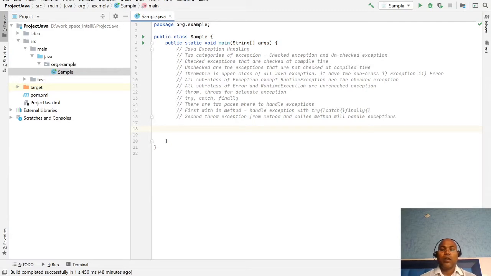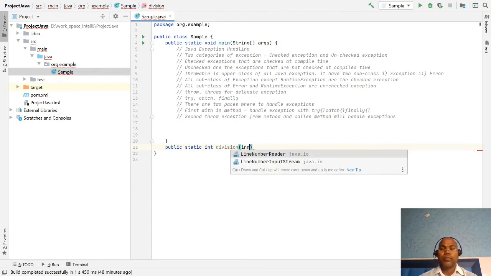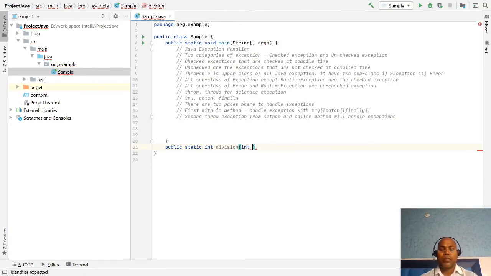So here I am trying to write one basic method. Let's say our method is division, and it takes two numbers: integer a, comma, integer b.